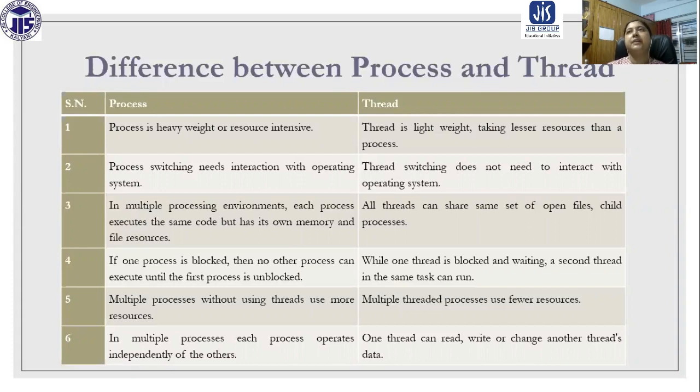In a multi-threaded environment, if one thread is in sleep mode, another thread can execute. So a process can be treated as a heavyweight process and a thread as a lightweight process.